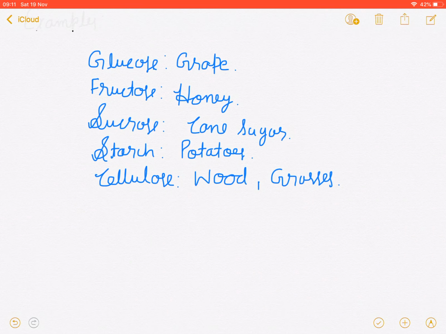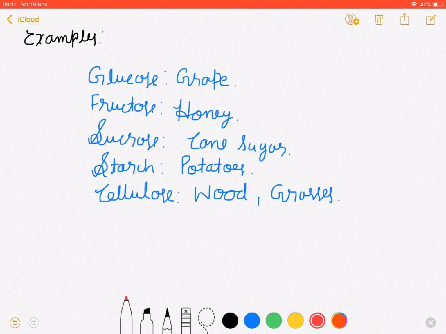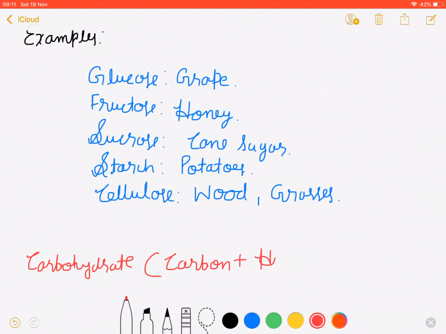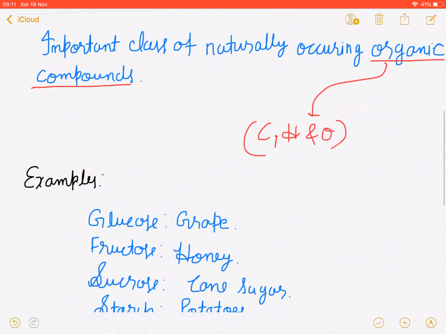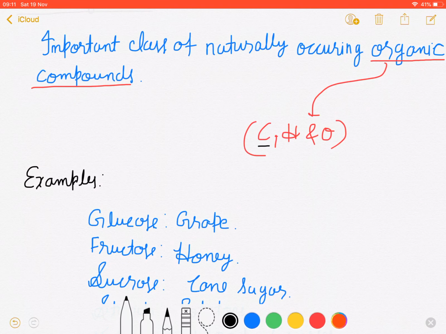Okay. And now let's take a look at the name carbohydrate. This particular name is actually made up of two names. First is carbon and the second is hydrate. The meaning of hydrate is actually H2O, that is water. Carbohydrate is an organic compound, so definitely carbon is present inside the carbohydrate.